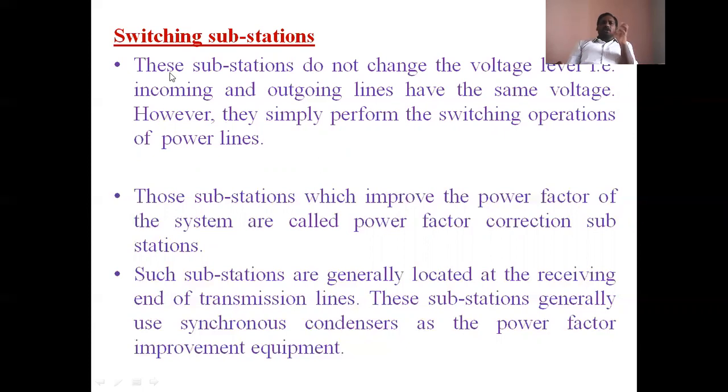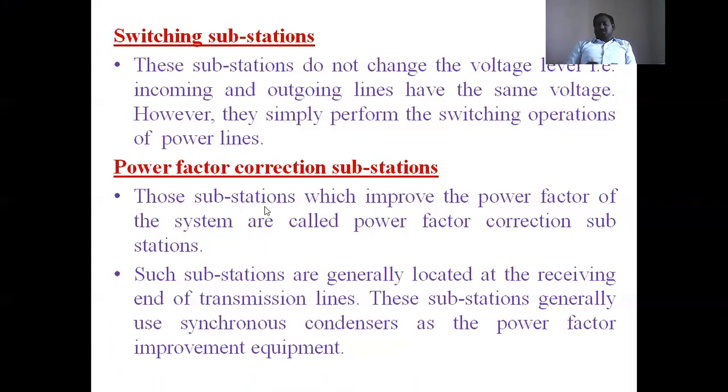They are used where the incoming and outgoing lines have the same voltage. They simply perform the switching operations of power lines. That means they can allow the distributed power and they can cut off the distributed power by using switching substations.